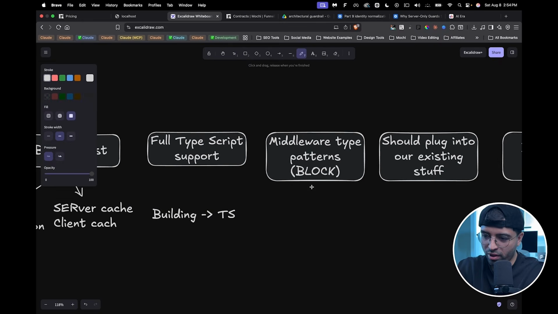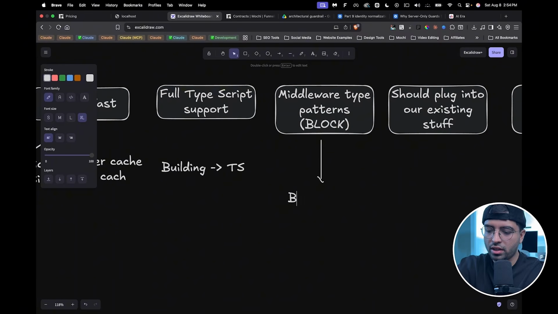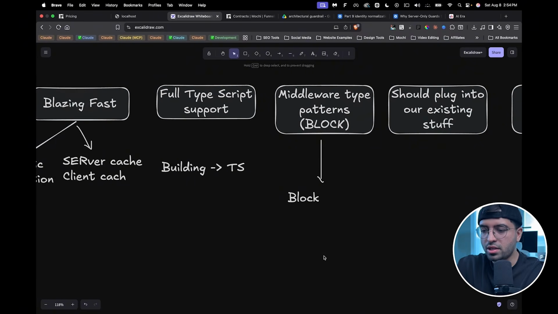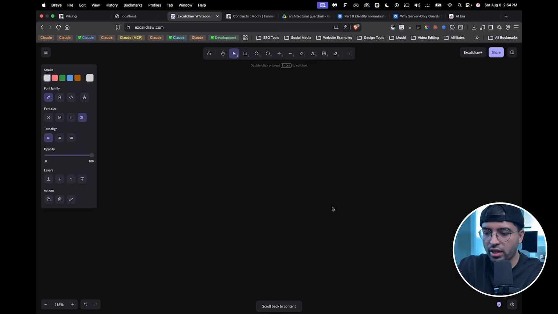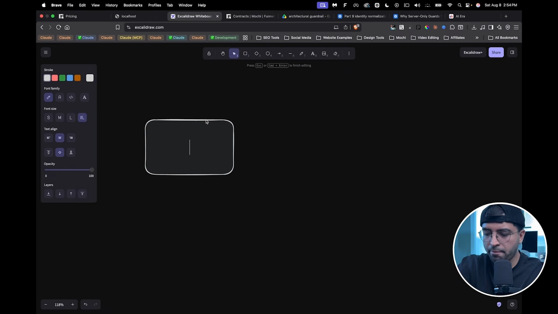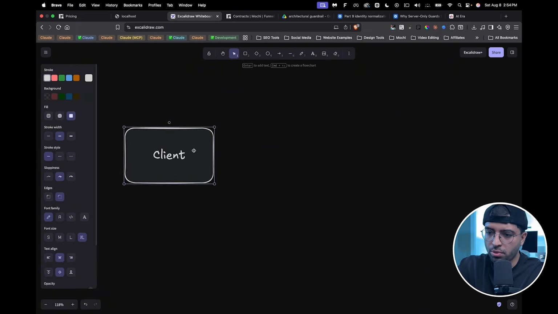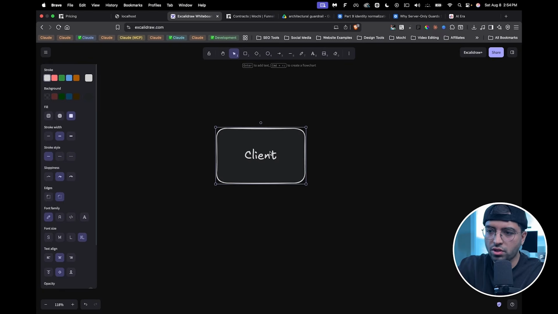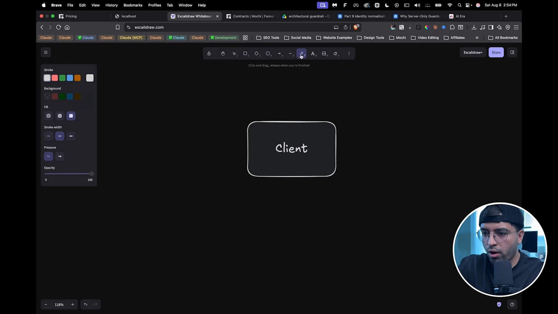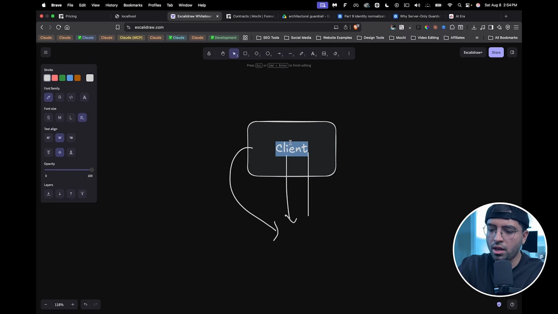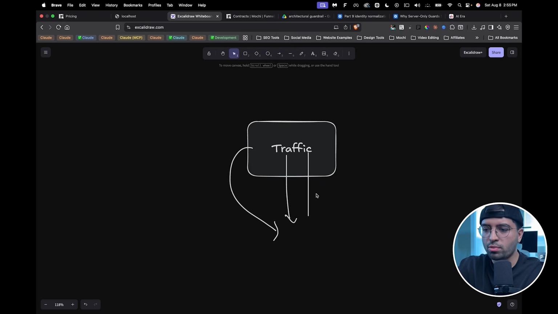And the most important thing is we need that block type design. So what does this mean? Essentially the block is, imagine you're building, this is the client, so this is the front end. You're building this feature. So this is what the user interacts with, right? All data, any and all data, whether it comes from the client, whether it comes from, let's actually change this name, I'm going to call this traffic because it just makes more sense.